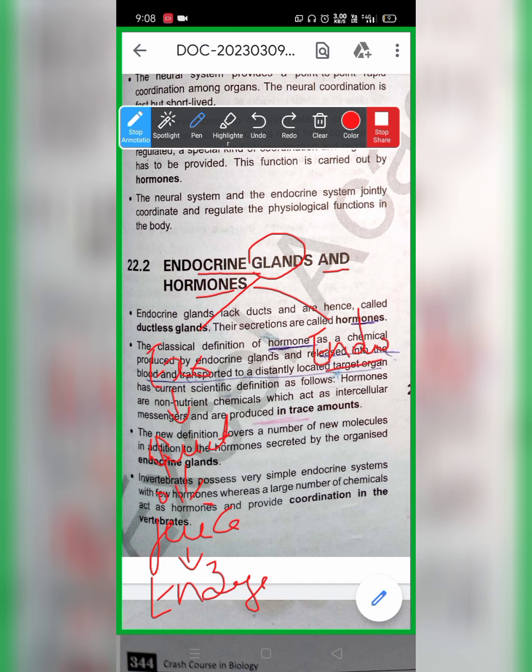Coming to the endocrine glands, they are ductless glands. Their secretions are called hormones. These hormones get released directly into the blood, and through the blood they reach the target organ.